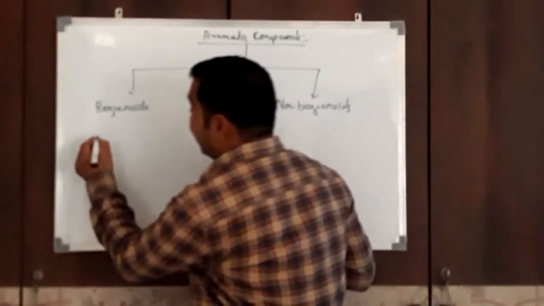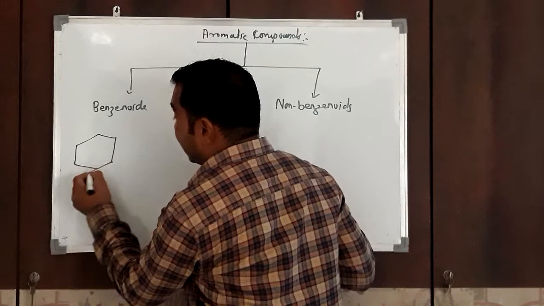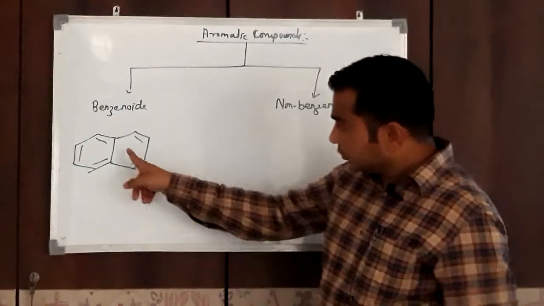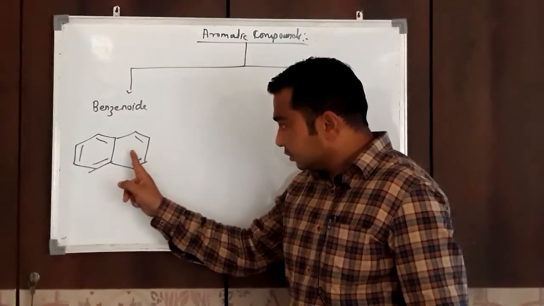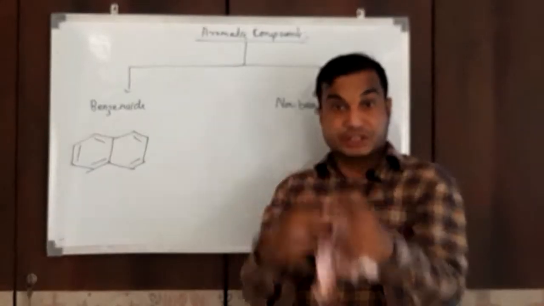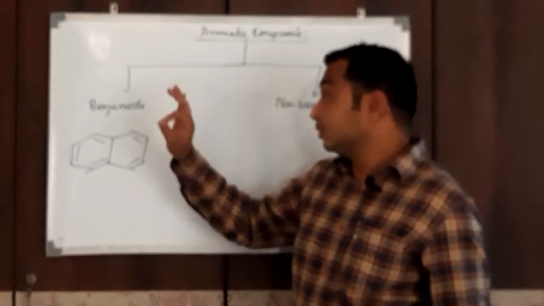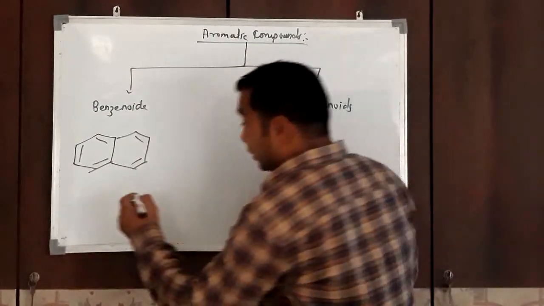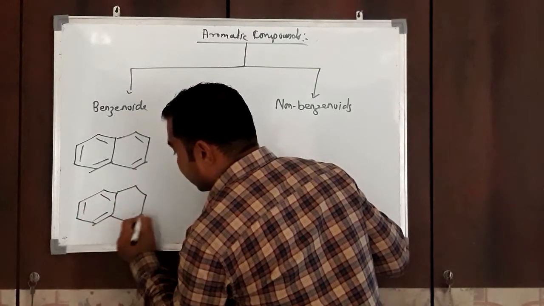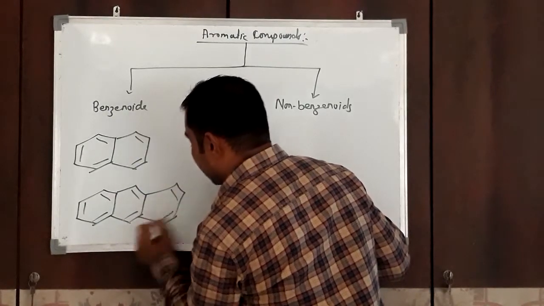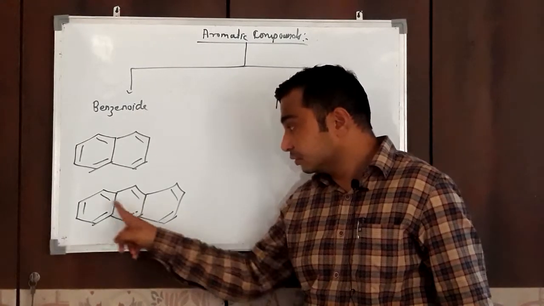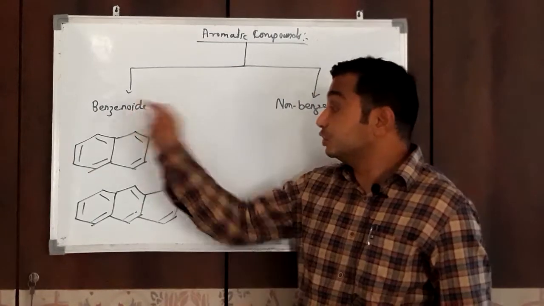For example, naphthalene. Is naphthalene benzenoid or not? Observe the structure. It contains benzene-like structure. It is a combination of two benzene rings. Therefore, it is a benzenoid aromatic compound. Anthracene is a fusion of three benzene rings, so it is benzenoid. Phenanthrene.